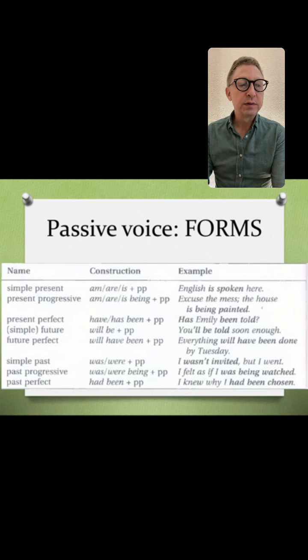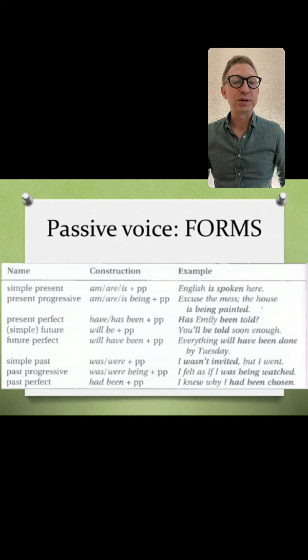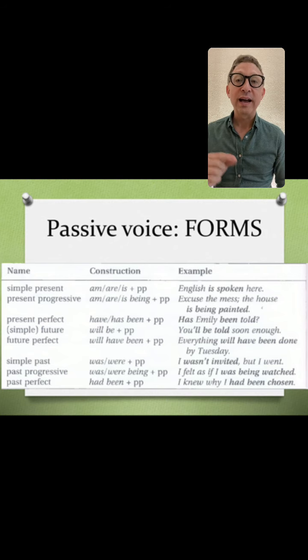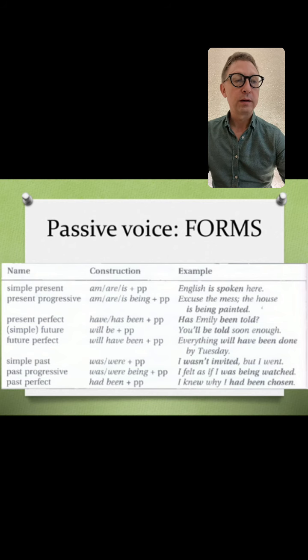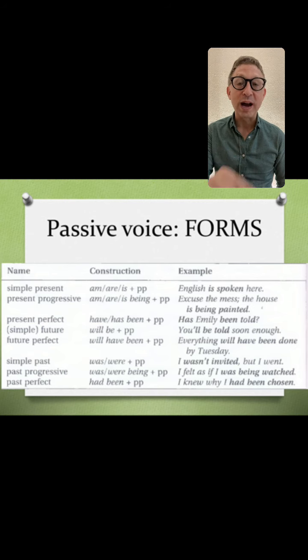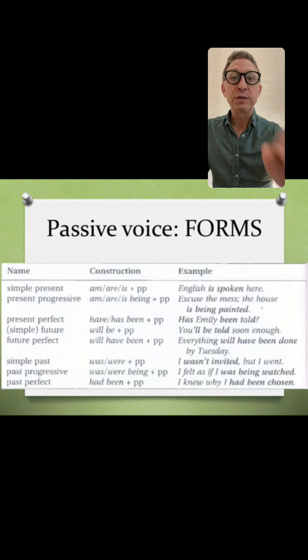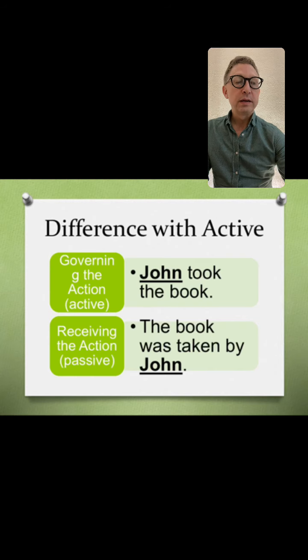Past progressive. I felt as if I was being watched. I was being watched. And finally, past perfect. I knew why I had been chosen. So people had chosen me. I had been chosen. All right. So let's take a look in a little bit more detail. If you have any questions, write them at the bottom in the little question box, and I will answer as many as I can.